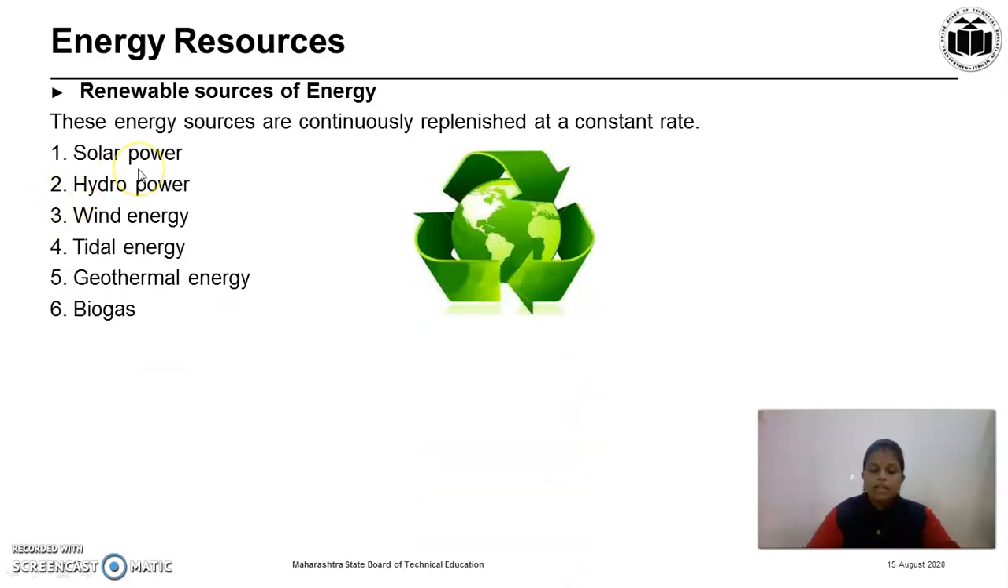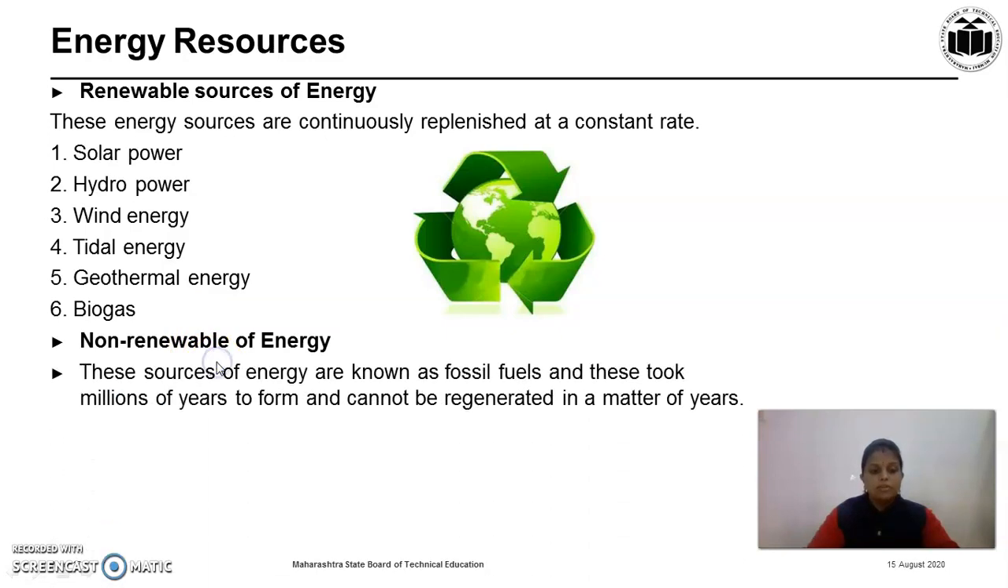The solar power, energy obtained from sunlight. Hydropower is the energy obtained from the water flow. Wind energy is the energy obtained from the flow of air. Tidal energy is the energy obtained from the sea tides. Geothermal energy is the energy obtained from the interior heat of the earth's surface, and biogas is the energy obtained from the biomass.